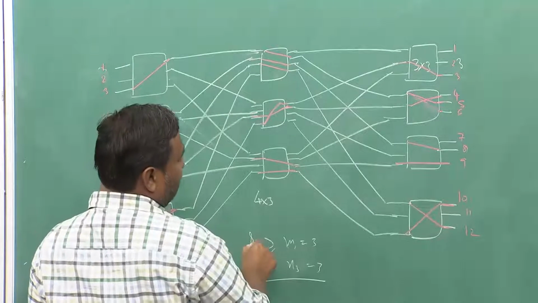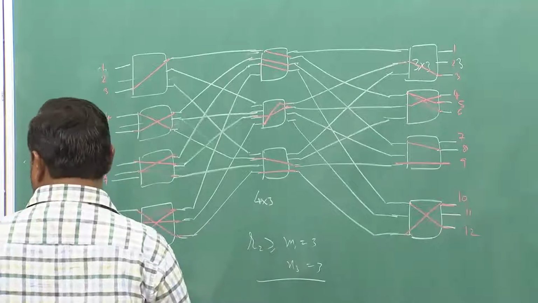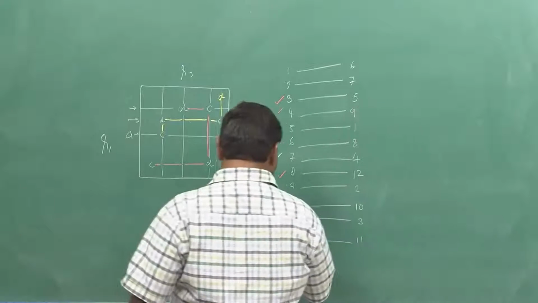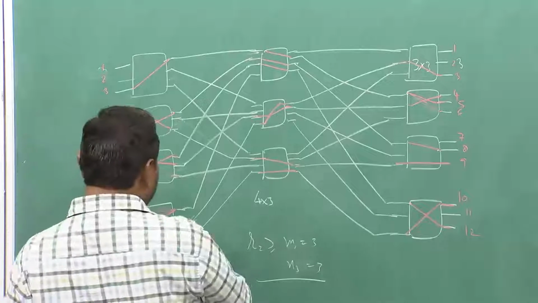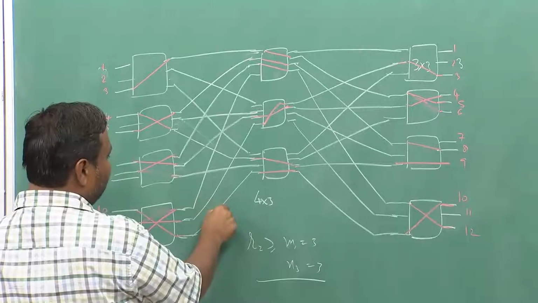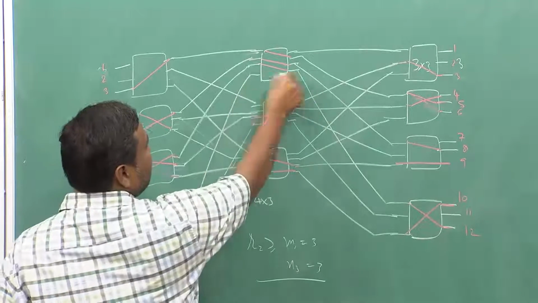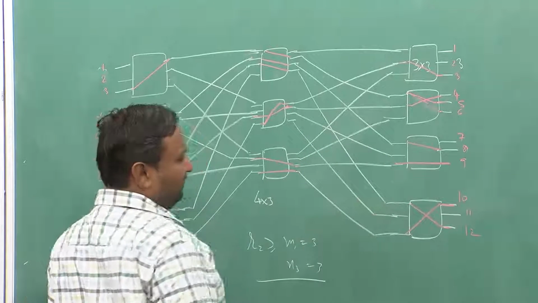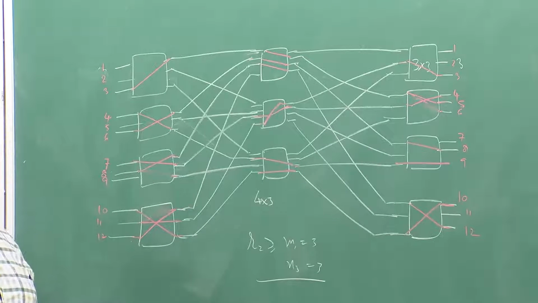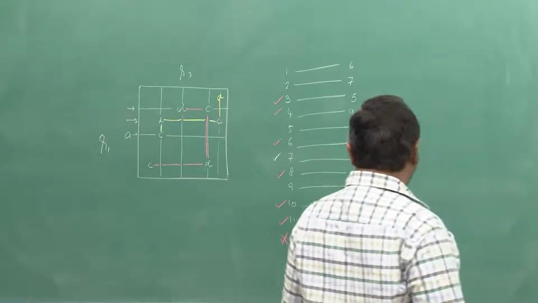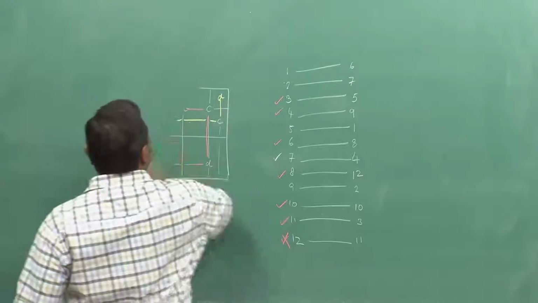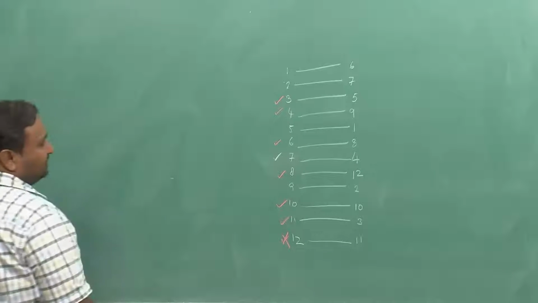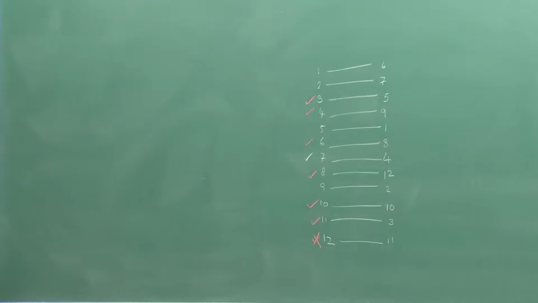Oh, now I cannot connect 12 to 11, this is blocked, because if I want to set up 12 to 11, I cannot use these two, these are already occupied, and I want to use this one, this is already occupied. So, how to connect 12 to 11, that is a blocking. So, now let us draw the Paull's matrix and then rectify the problem, do the rearrangements. In fact, there will be a pair of connections you will be able to identify which are blocked.